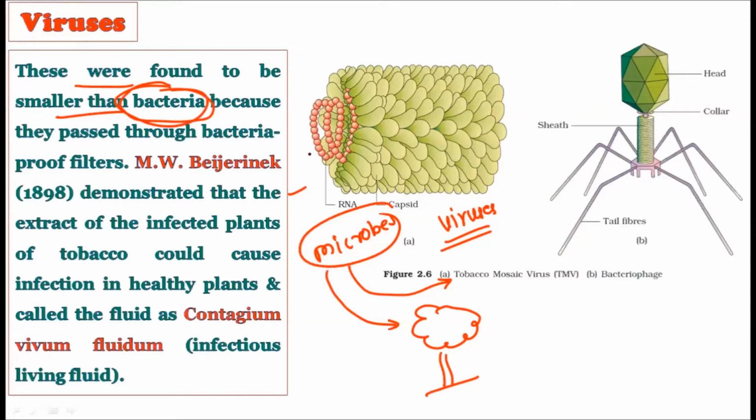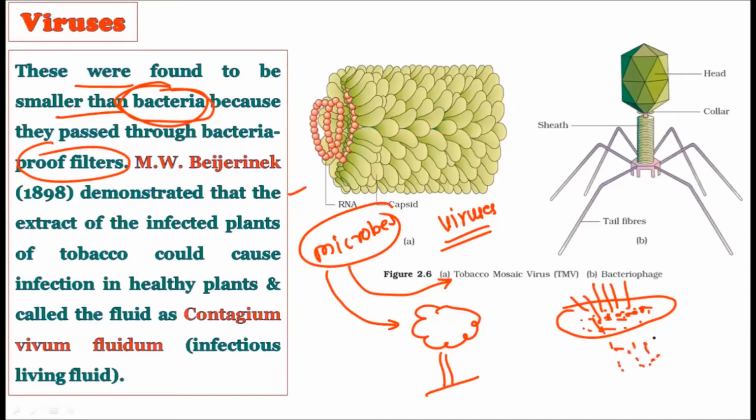They can pass through bacteria-proof filters. This is the kind of filter they used. When you pour a bacterial culture into these filters, the bacteria get stuck on the surface, but viruses can pass through as well. That means viruses are smaller than bacteria. So what they observed is that viruses are even smaller than bacteria, because bacteria, as you know, are a complete living cell. Bacteria are quite a bit larger than viruses.